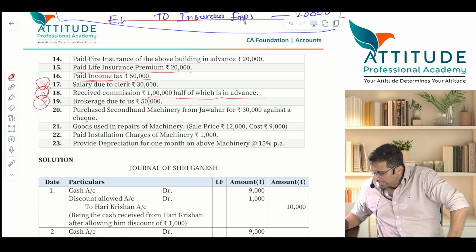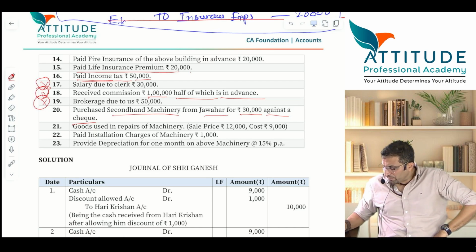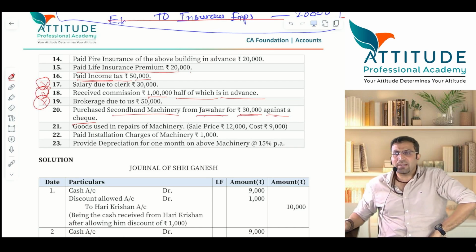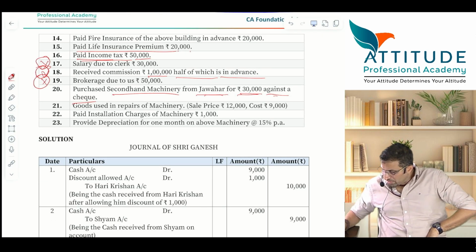Purchase second-hand machinery from Jawahar 30,000 against a check. Please tell me the entry. You have purchased a second-hand machinery from Jawahar 30,000 by a check. Entry. What did you get? Second-hand machinery account debit, asset increases to bank 30,000. Very good. To bank account.